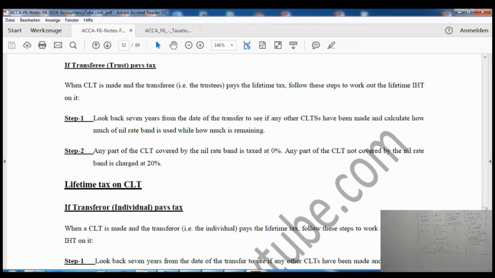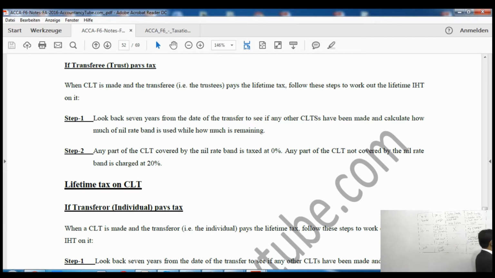Now we know if there is any nil rate band available, up to the available nil rate band the tax rate is going to be 0%, and any part of the CLT not covered by the nil rate band is charged at the rate of 20%. We know it is a lifetime tax, right? So the death tax rate is 40%, and the lifetime tax rate is half of that at death, so lifetime tax is at the rate of 20%.